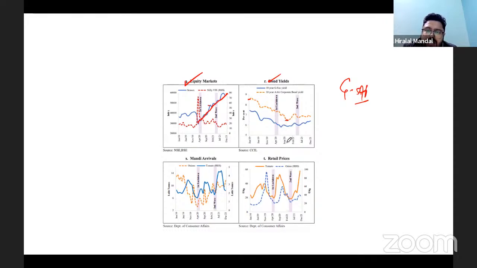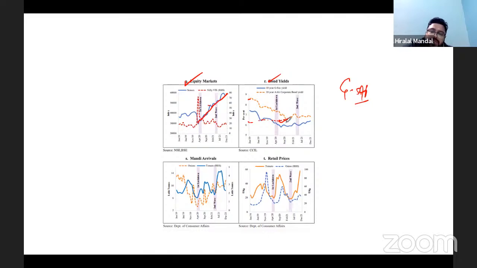It means the government of India was borrowing more and more money, and it's good that it got the money at a cheaper rate. All right.